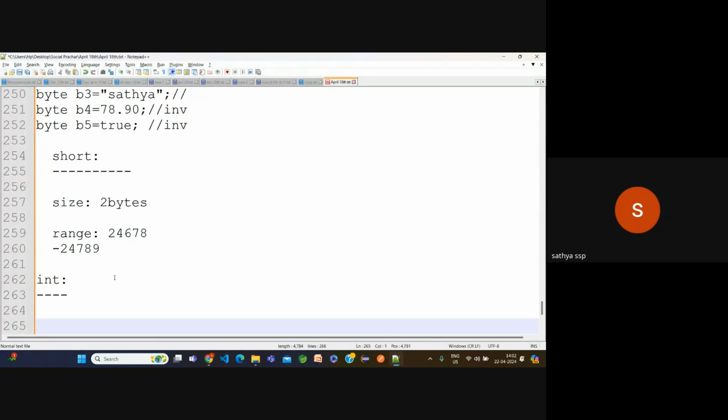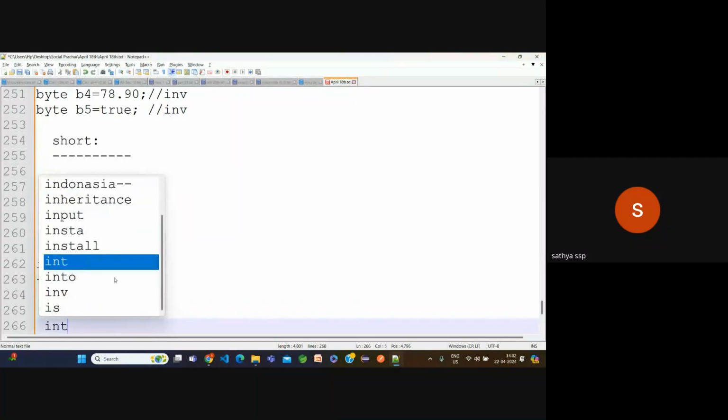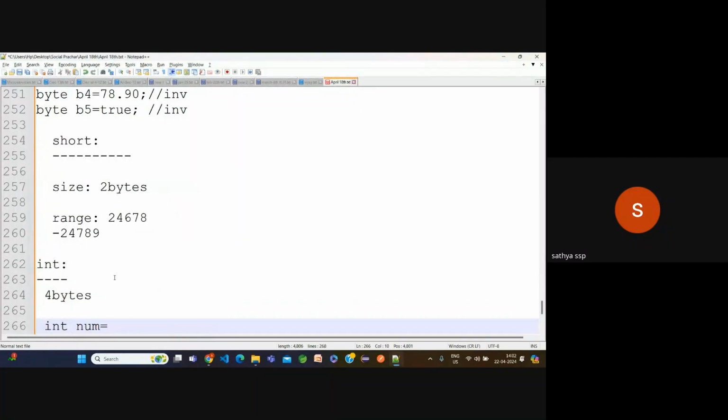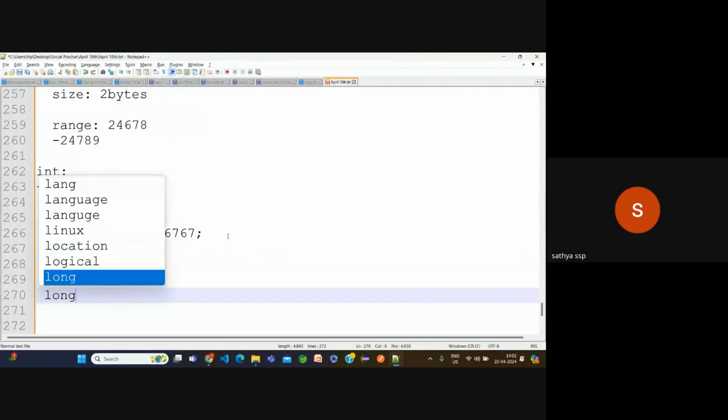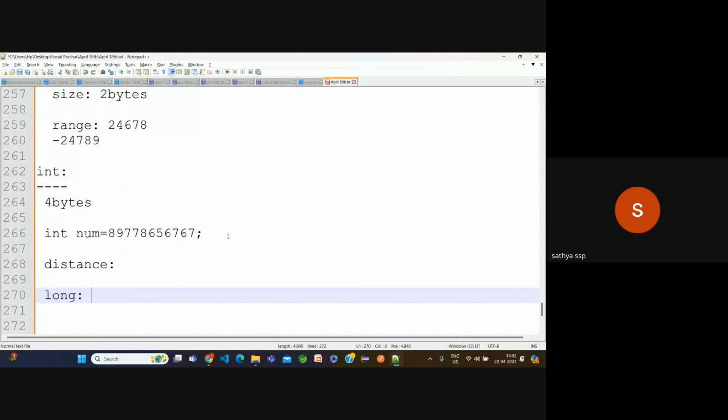Int size is 4 bytes. Suppose I want to store my phone number, something with 10 digits. This number I cannot store in an int. Why? Suppose the distance the earth travels around the sun in 365 days, we cannot store in the int type. We'll go for long. Why long? Because long has 8 bytes.